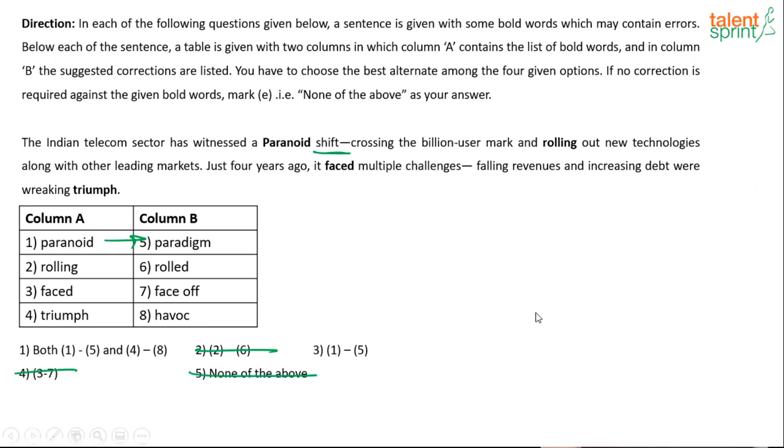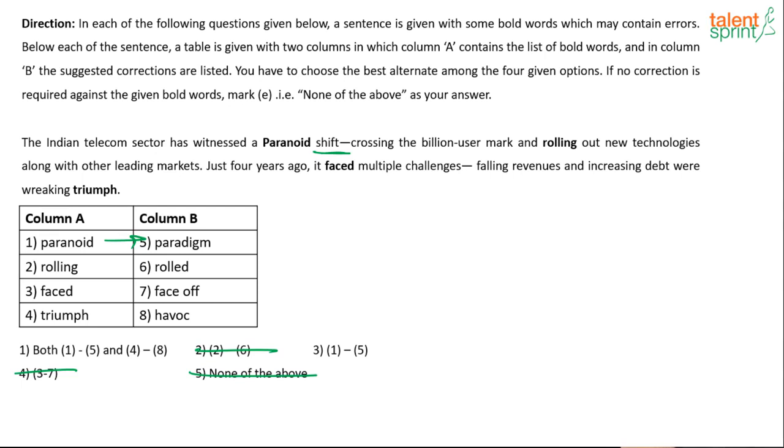Crossing the billion user mark and rolling out new technologies along with the leading markets just 4 years ago, it faced multiple challenges. Falling revenue and increasing debt were wrecking triumph.